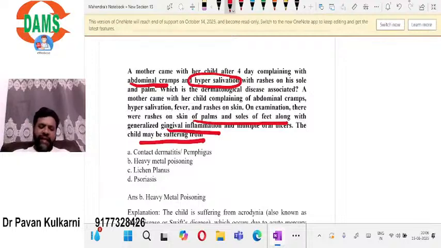So what is the clue that we are going to see here? First of all, there is abdominal pain. Second, there is increased salivation.